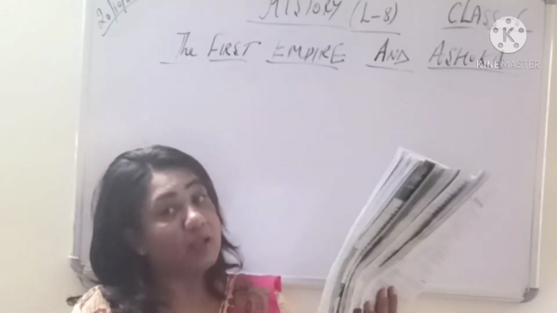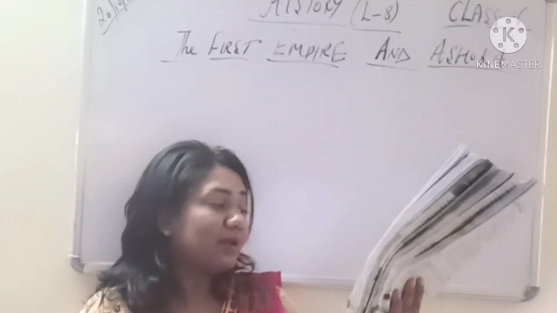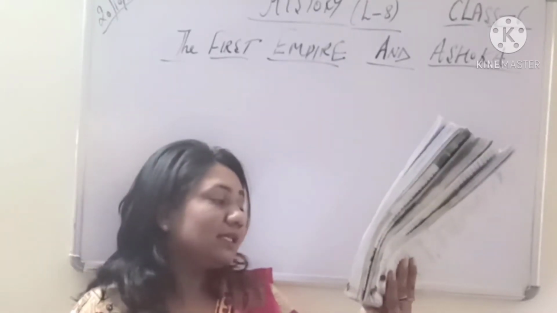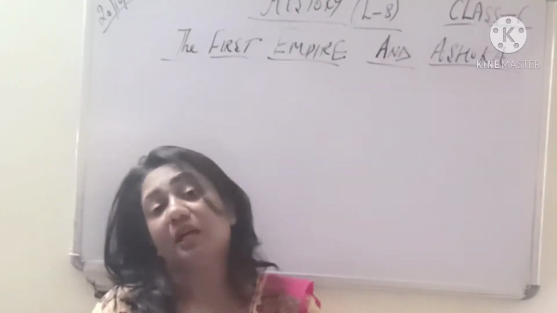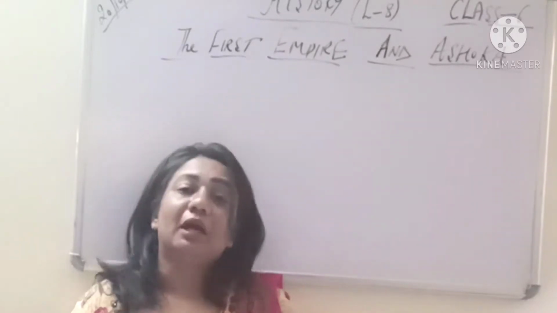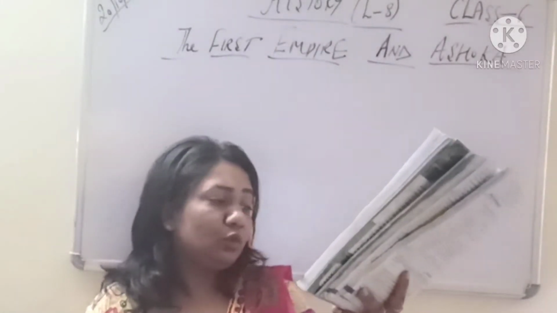Second is Indica, we have already done. It was written by Megasthenes, a Greek ambassador in Chandragupta's court. It tells us about the city administration and about the social, political and economic conditions that were prevalent during that time. So these are the 2 sources.